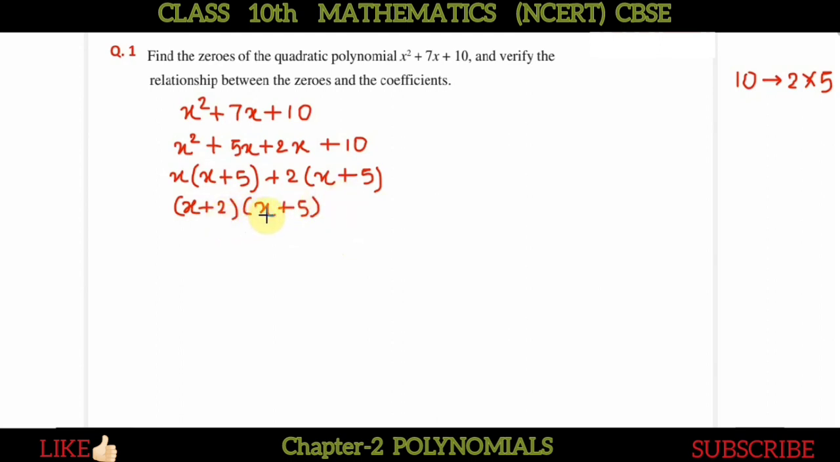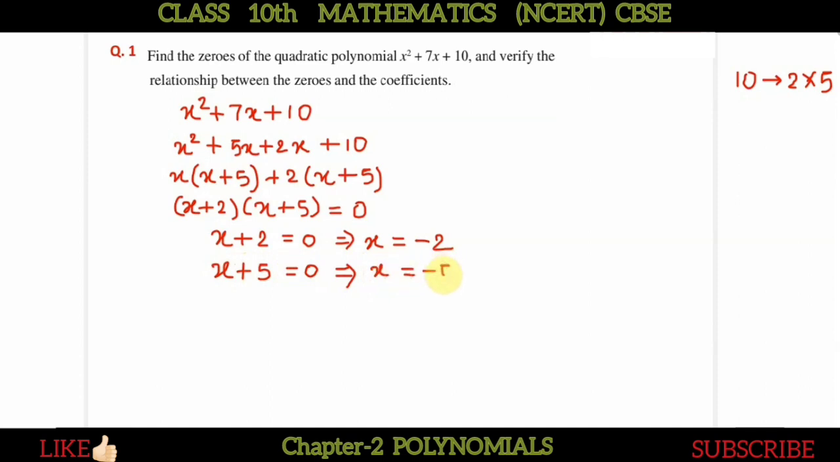Now it has been broken into linear factors, x plus 2 and x plus 5, okay. Now if we want to calculate the zeros, what will we do? We will equate it to 0, okay. So from here, x plus 2 equal to 0, so x equal to -2. So this is the first zero, and the second zero: x plus 5 equal to 0 and x equal to -5, fine.